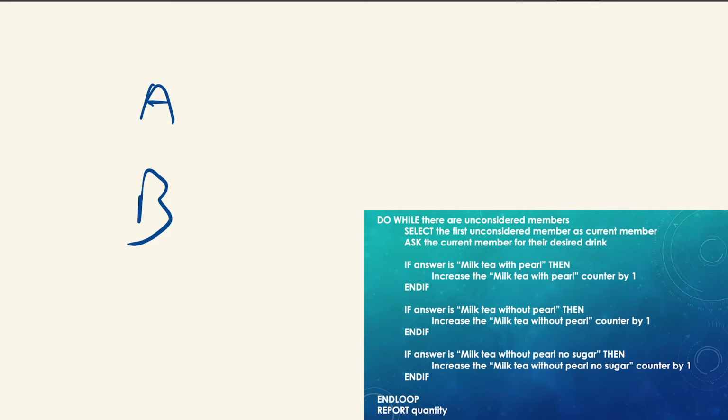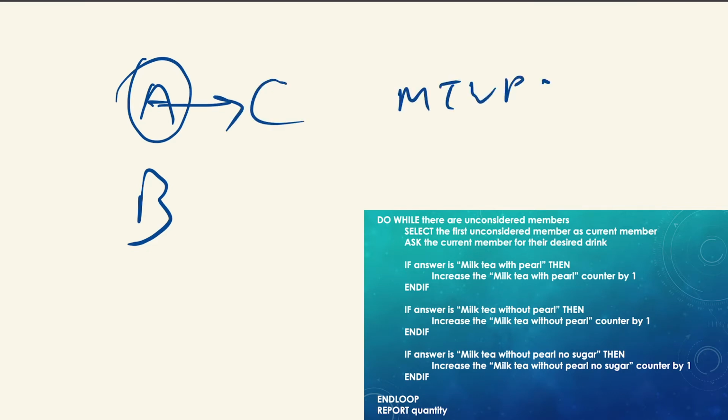Alright, now, so let's try do while there are unconsidered members. Do we have unconsidered members? Yes, we do, correct? So we select A as the current member, and then we ask for the drink, and then let's say this fellow wants milk tea with pearl. Okay, very good. Notice what's different with this algorithm. We do not mark the person as considered. Okay, so we end the loop, and then we go back to the top of the loop.